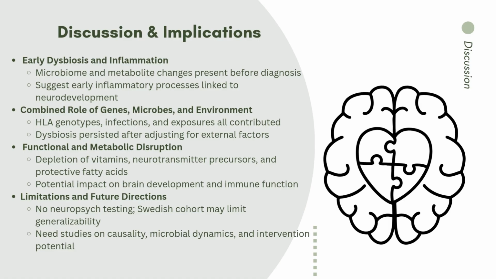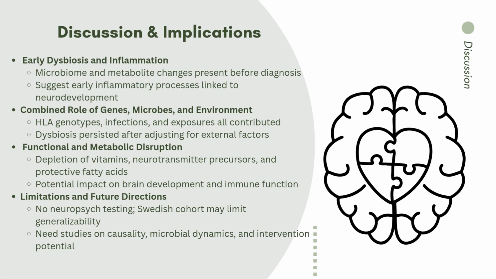Third, the authors found broad functional and metabolic disruptions, with depletion of fatty acids, vitamins, and neurotransmitters, which could affect brain development, immune function, and gut barrier health. So this mechanistic insight may explain how microbes influence neurodevelopment. Finally, the study had some limitations. For example, there was no detailed neuropsychological testing, and the Swedish birth cohort may not fully represent other populations. Also, only a subset of the cohort had microbiome data. The authors emphasized that more research is needed to understand causality, the persistence of these microbial changes over time, and whether early interventions could help prevent neurodevelopmental disorders.